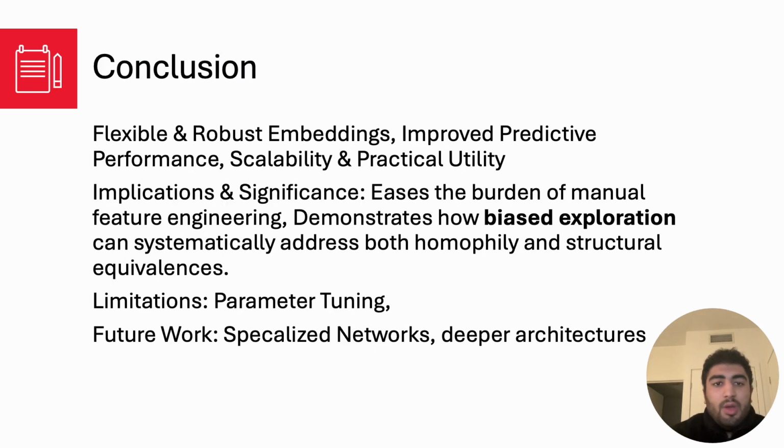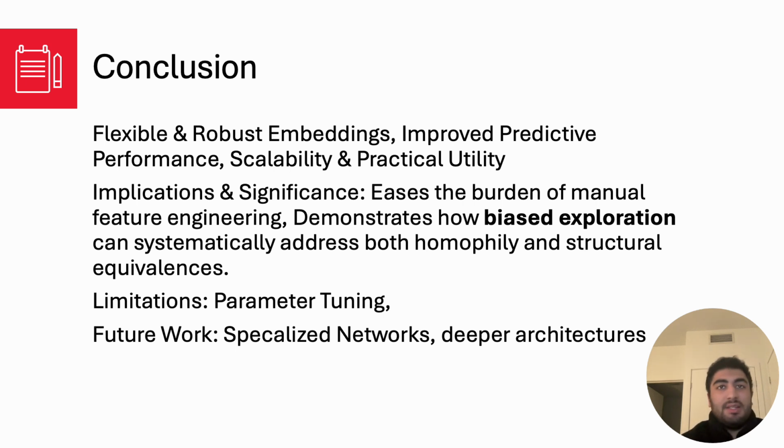In conclusion, Node2vec has flexible and robust embeddings, accomplished by integrating biased random walks with a skip-gram-like objective. Node2vec successfully captures both community-level proximity and role-based structural similarities. It also improved predictive performance, with consistent gains in multi-label classification and link prediction. Also, it is scalable and has practical utility, since the approach scales to graphs with millions of nodes, shows robustness to noisy edges, and adapts seamlessly to edge-related tasks.